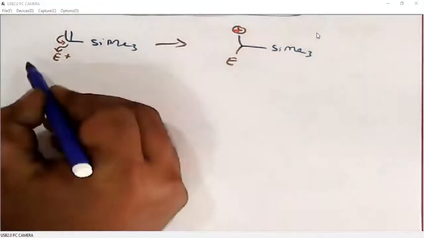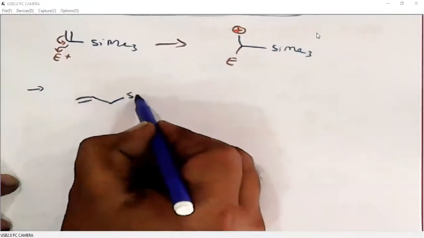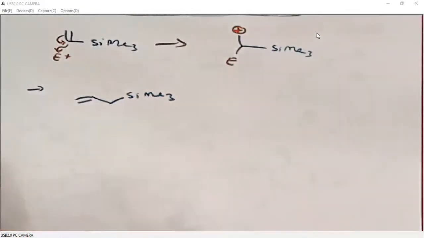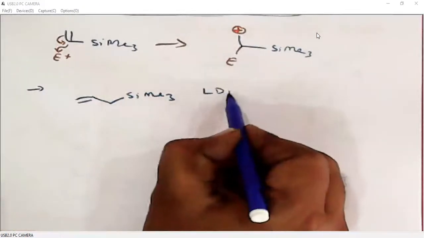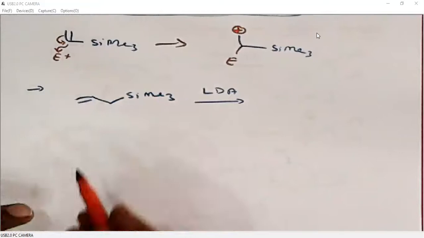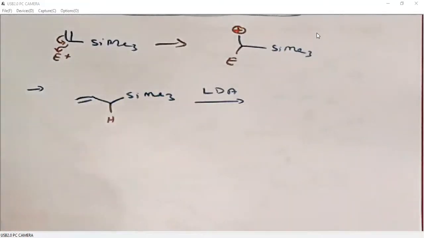For example, when we have allyl silane and we add a base, what will happen? Of course, we know silicon stabilizes negative charge on the alpha carbon.